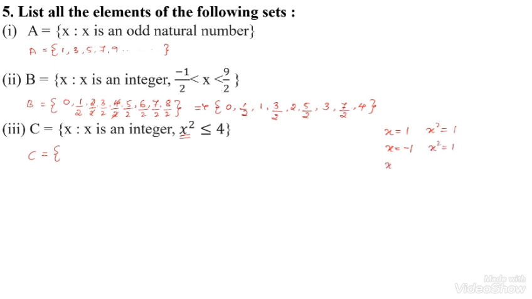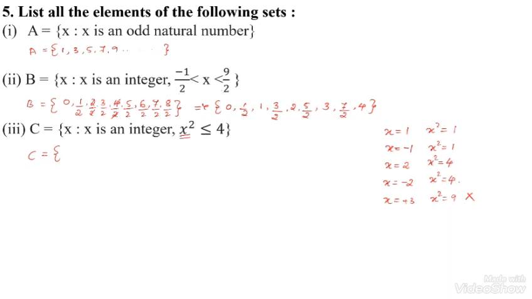Now, I can take x is equal to 2, then x square becomes 4. Then I choose minus 2, x square becomes plus 4 only. Again, x is equal to plus 3, x square should be 9. Okay. Here, x square is less than 4, so we have not considered x is equal to plus 3.